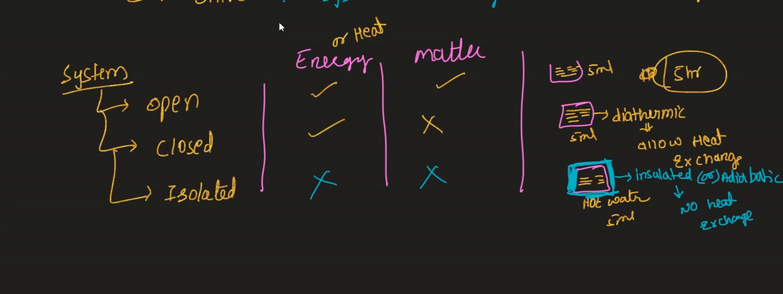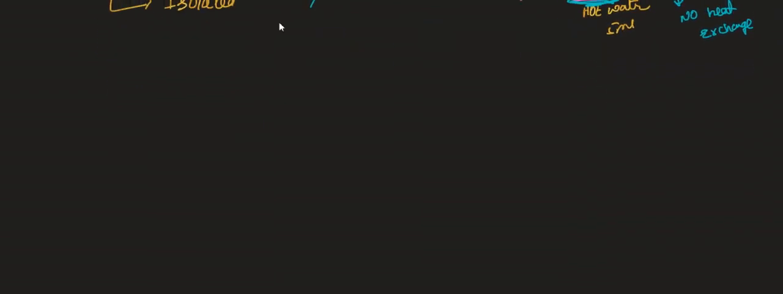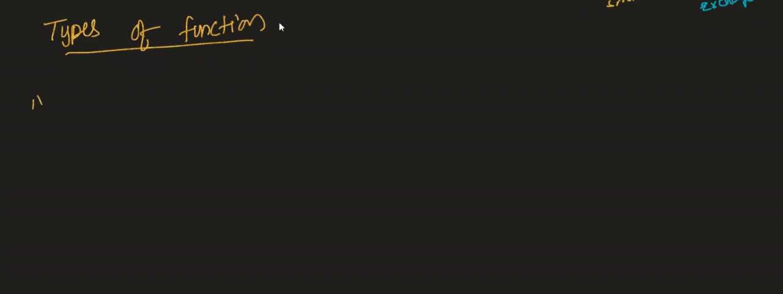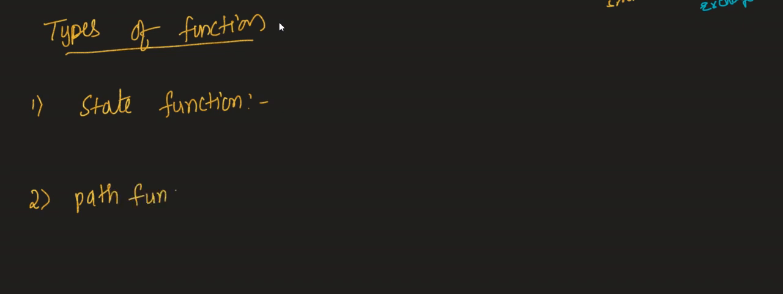So moving to the next one, types of function. Coming to function, there are a total of 2 types of function. So what are the 2 types? Let us talk about the first one. The first one is state function, and the second one is path function. State function and path function.